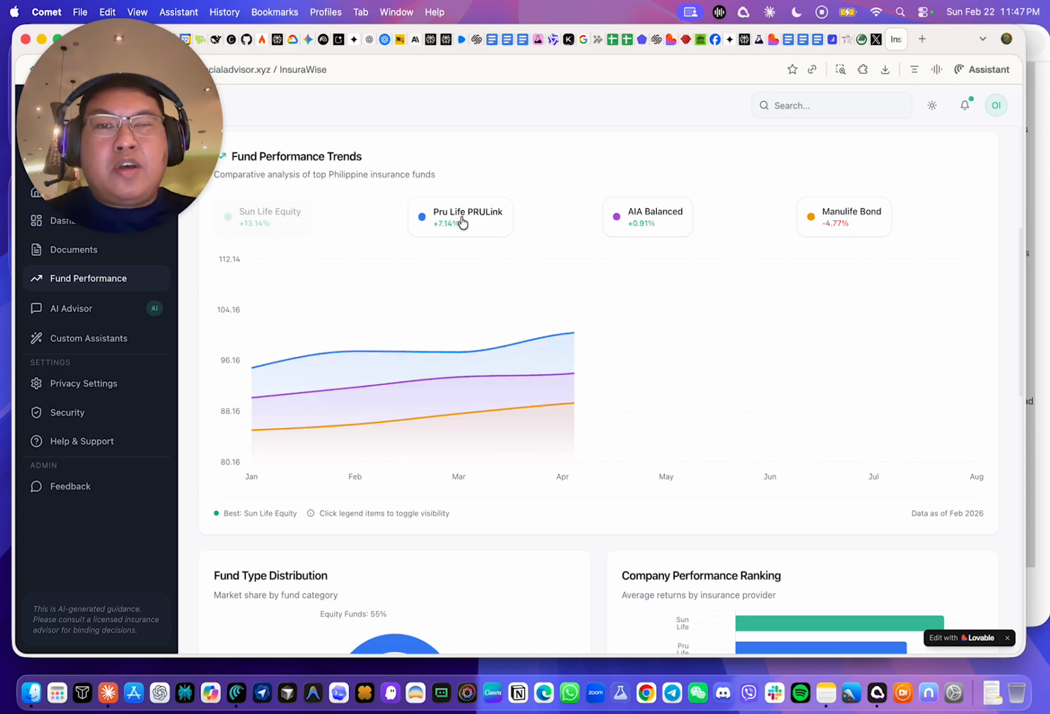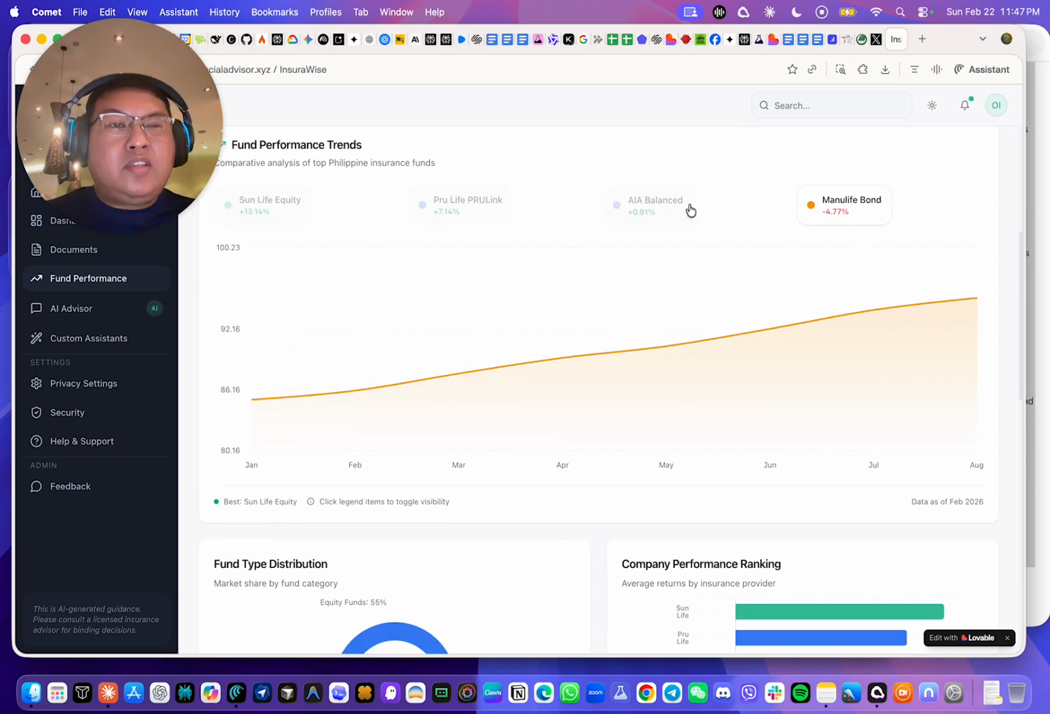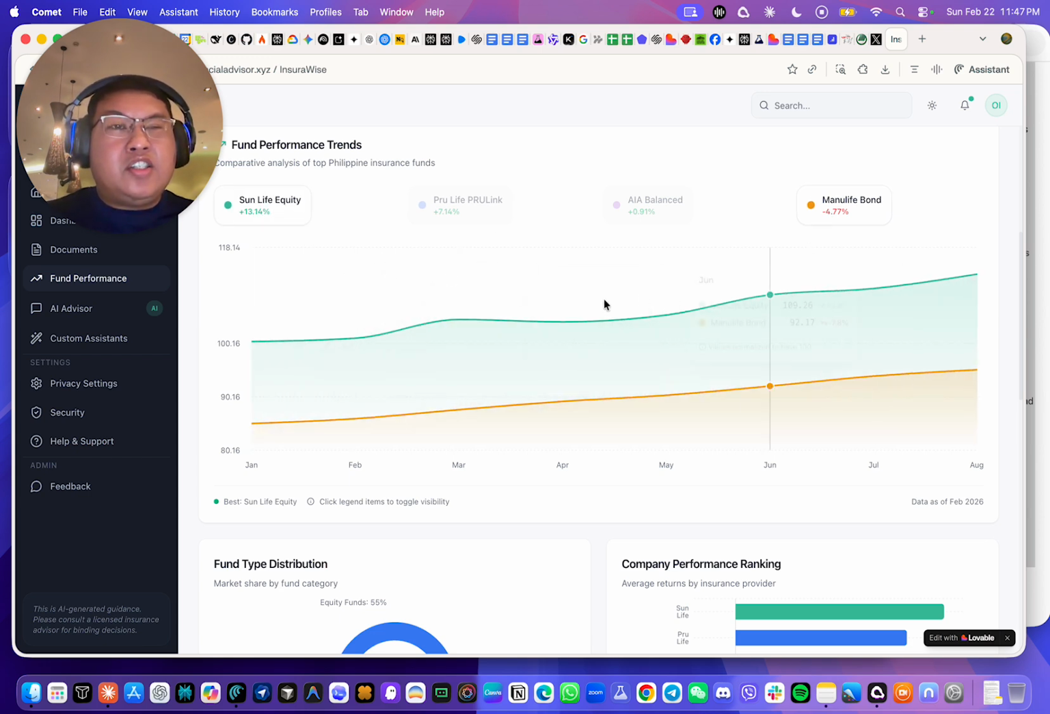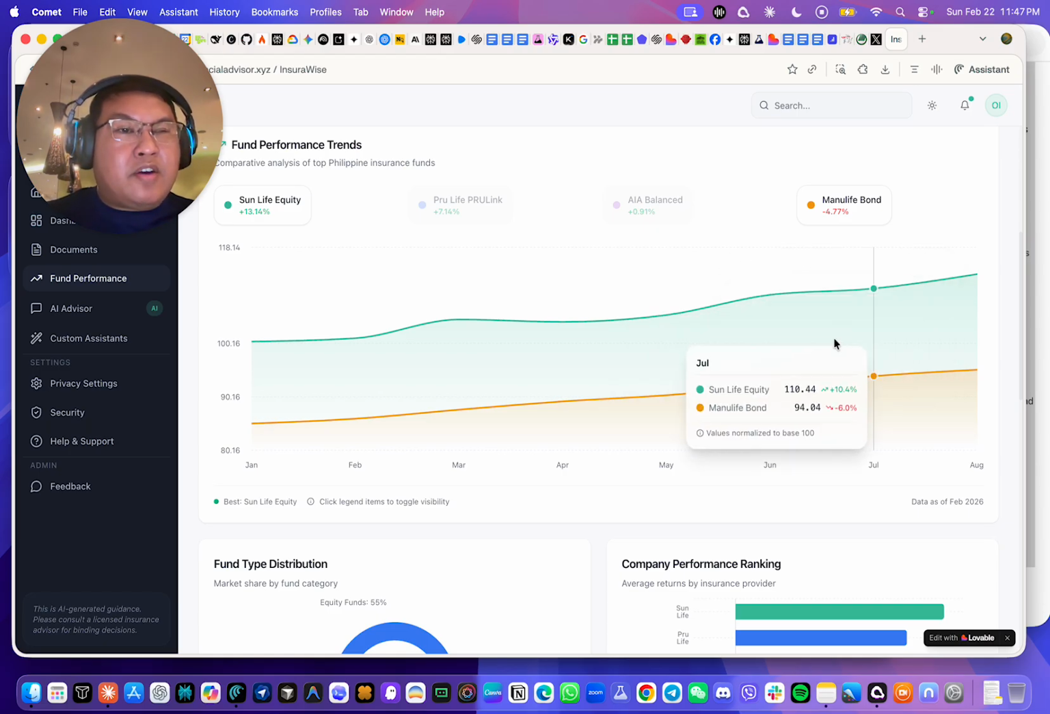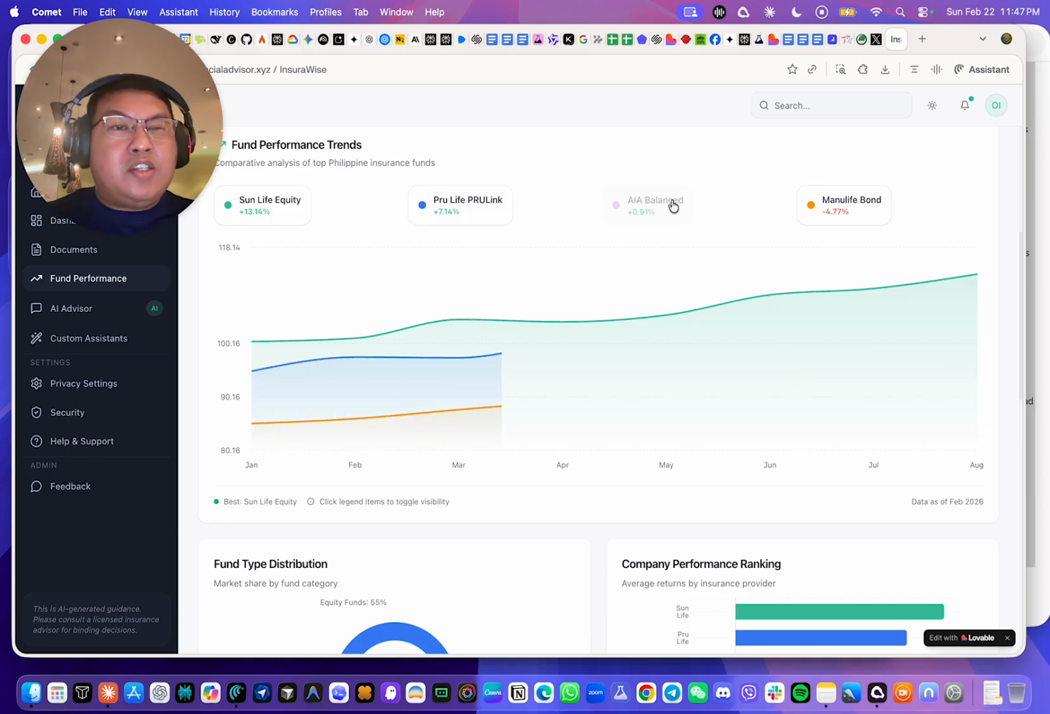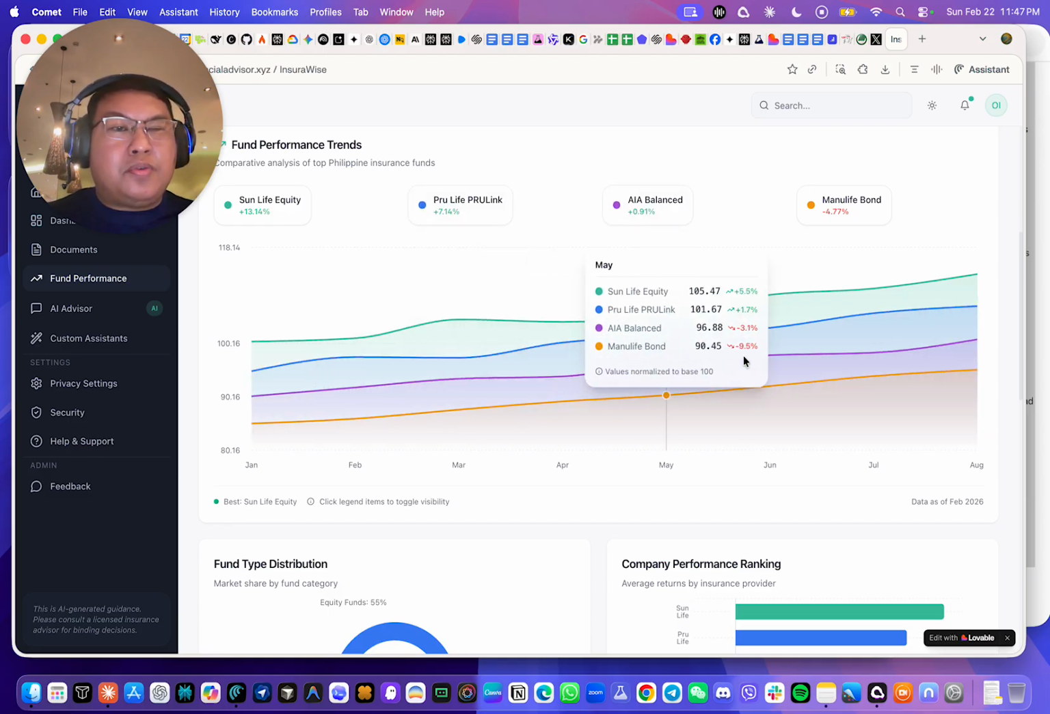Now, you can untick this. Let's say you just wanted to compare Manulife versus Sun Life. You can just tick both. And then if you hover over this section, you can see the comparison of their performance. And then if you wanted to compare all of it, you can do so.